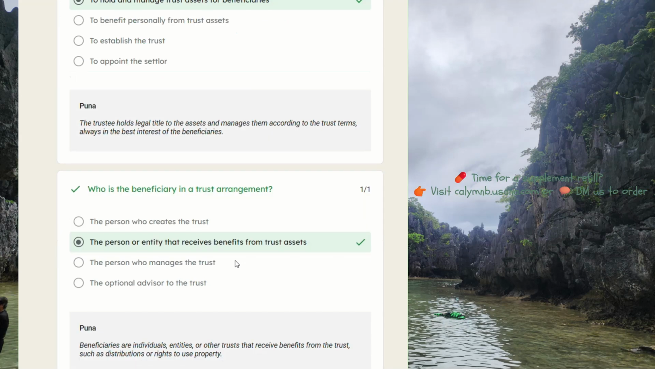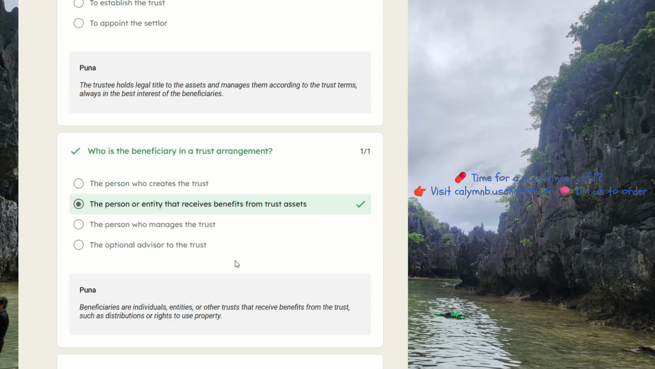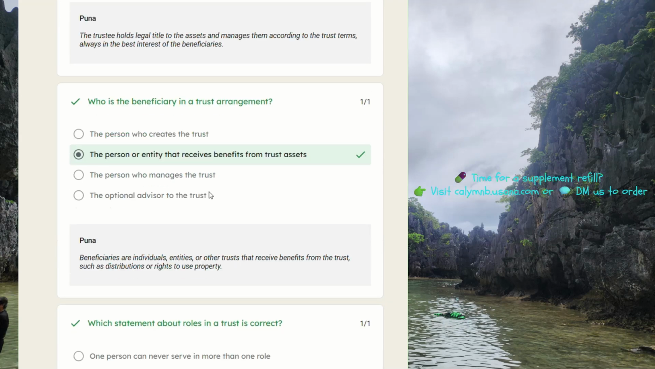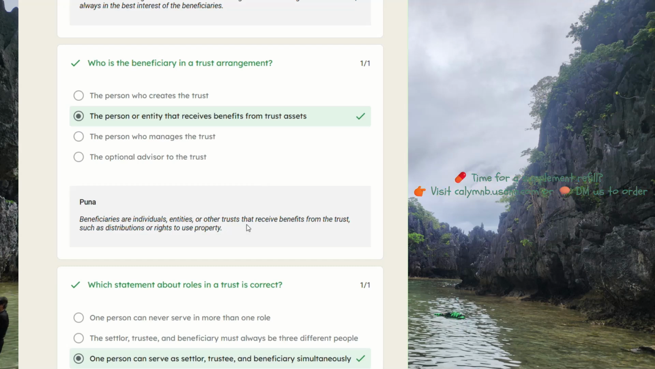Who is the beneficiary in a trust arrangement? The person or entity that receives benefits from trust assets. Beneficiaries are individuals, entities, or other trusts that receive benefits from the trust, such as distributions of or rights to use property.